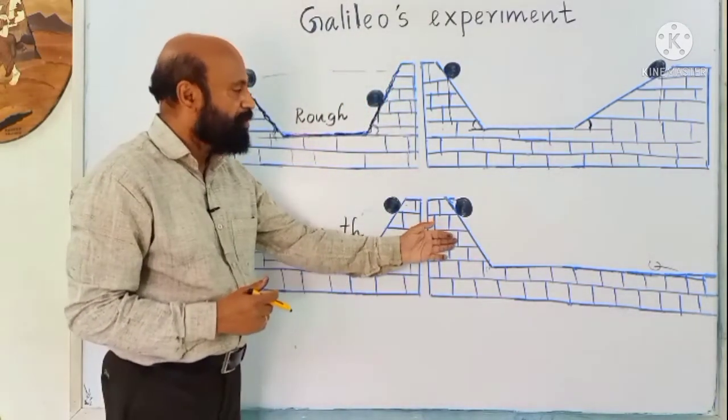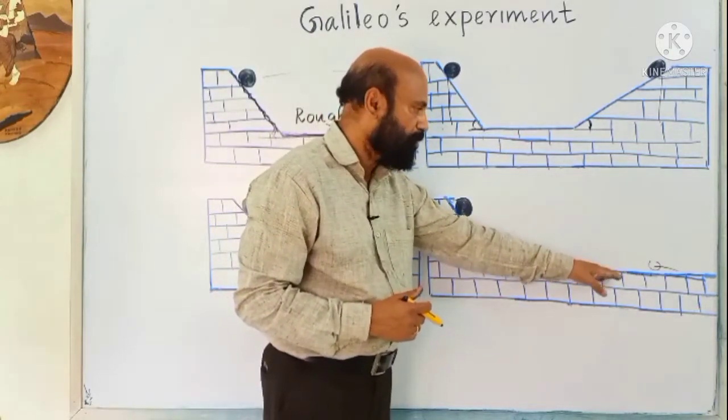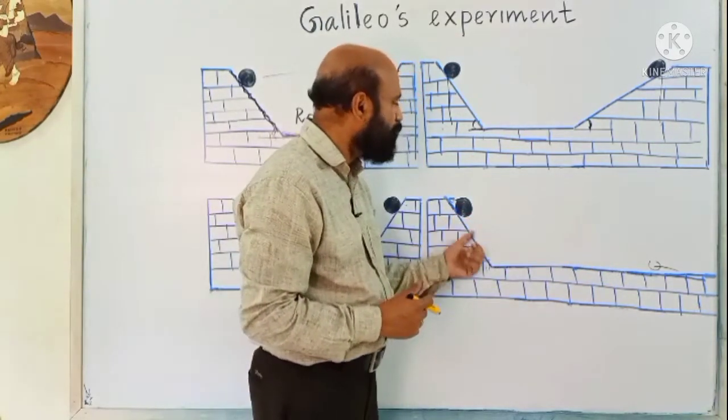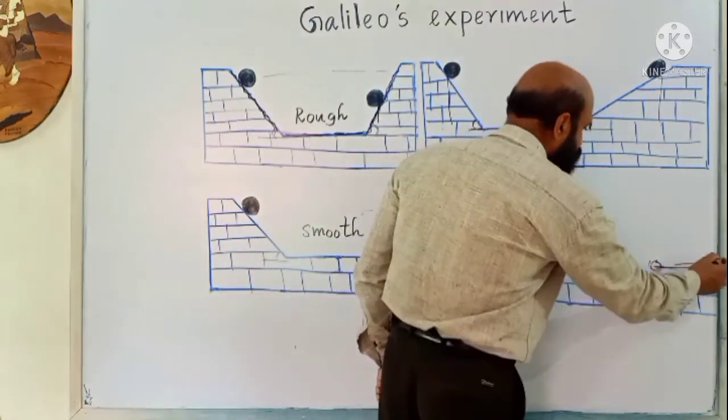Again, here you can see the angle of inclination is made 0. So in this case, the ball will continue its motion. It will go to infinity.